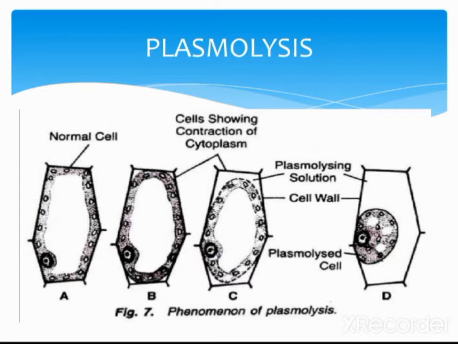Now we can see plasmolysis. Here you can see one picture showing the phenomenon of plasmolysis. First you can see a normal cell. In the second picture you can see the cell showing contraction of cytoplasm because of the plasmolysing solution. In the last picture you can see the plasmolysed cell, where the cytoplasm is shrunken or contracted.